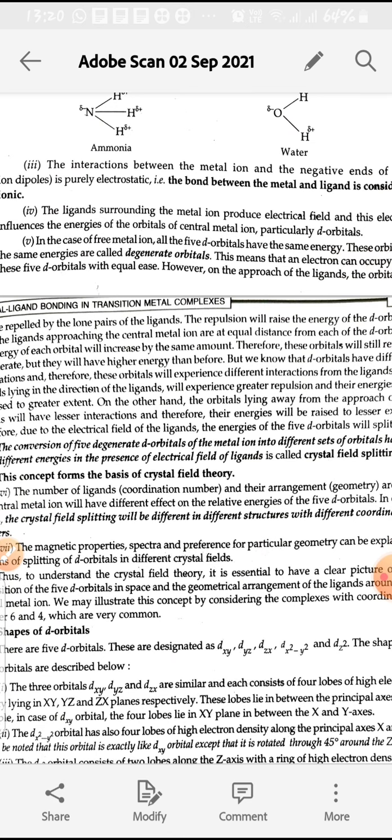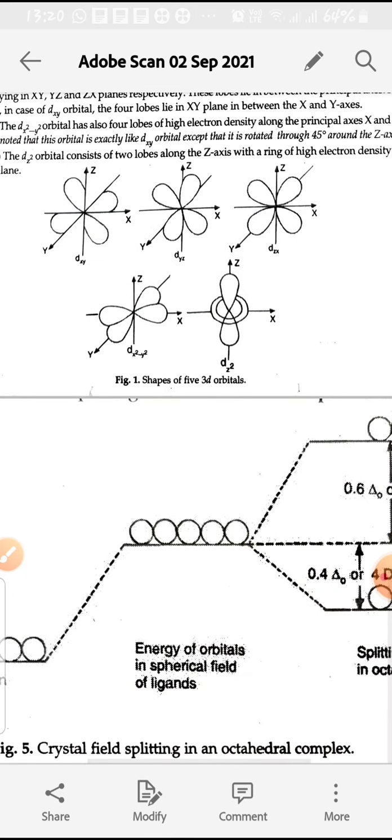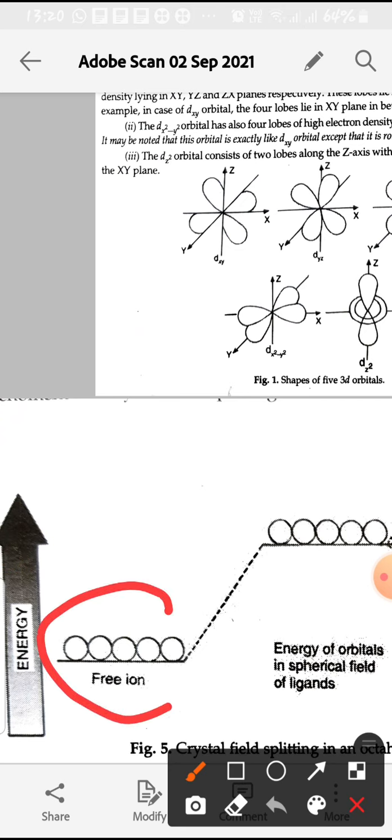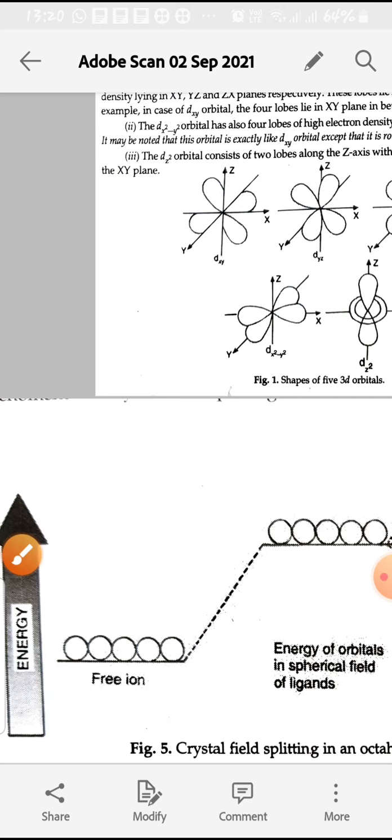They are at the same level, and an electron can occupy any of the 5 d orbitals. So these are called degenerate, meaning having the same energy, all of the same energy.